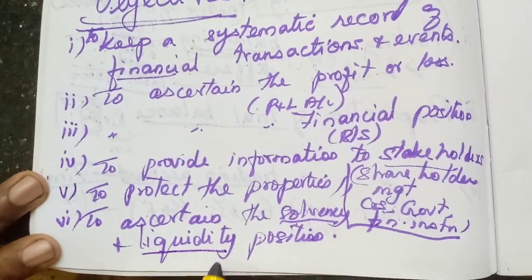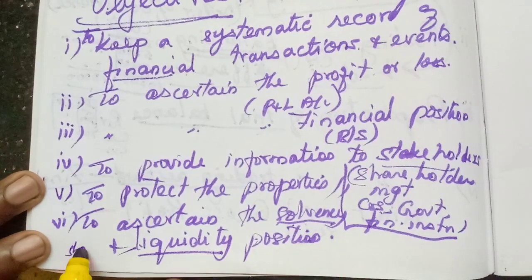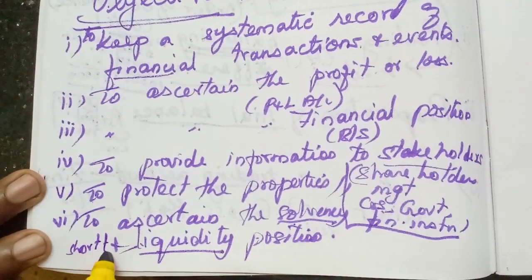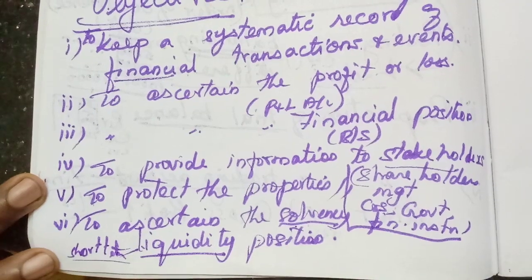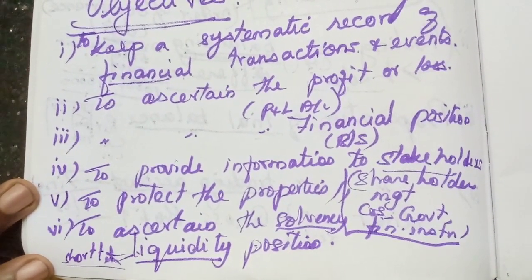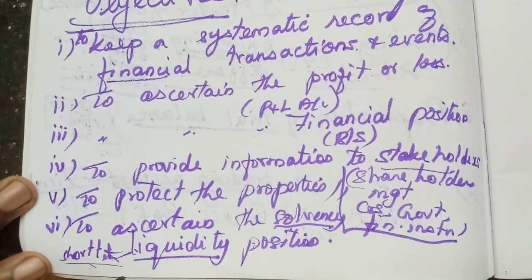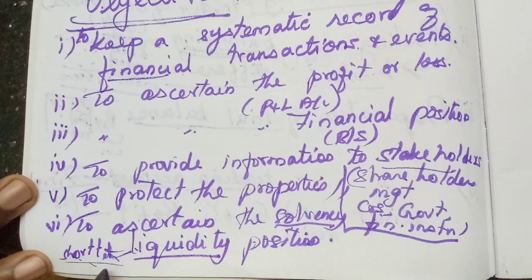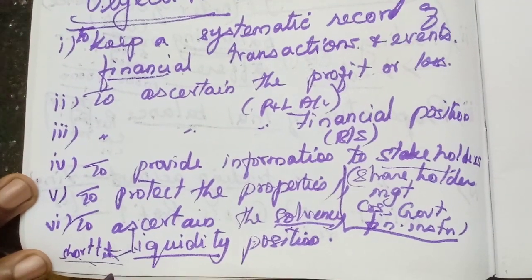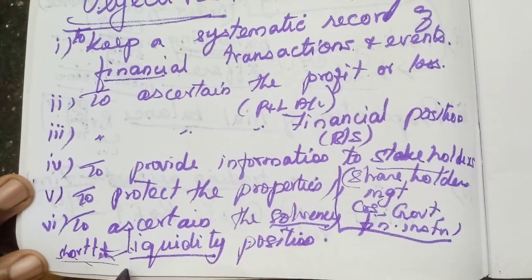Then the liquidity position is related to the short-term solvency position. Here they may have some short-term liabilities that they are liable to pay, for the creditors or the bills payable. This will be compared with the short-term assets that we call current assets. What are the current assets?